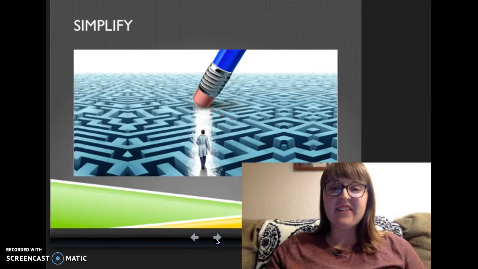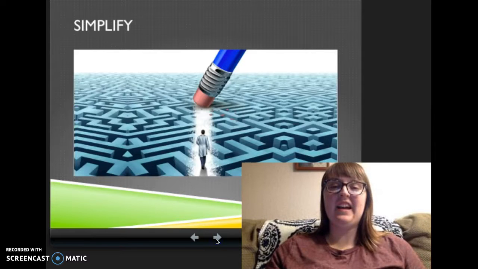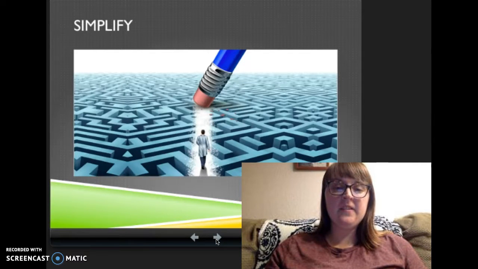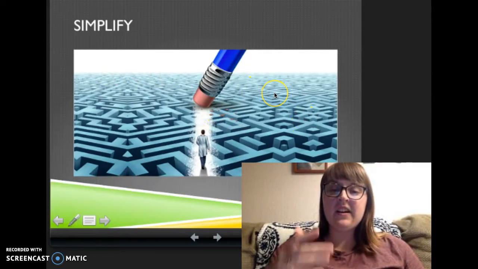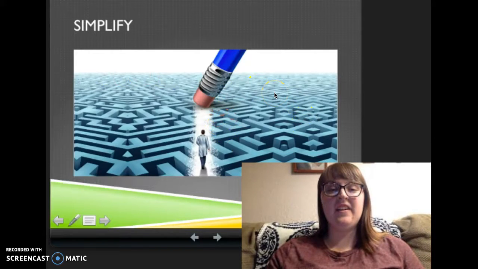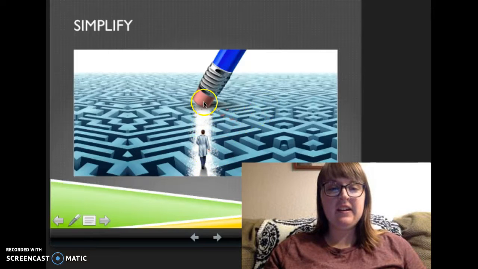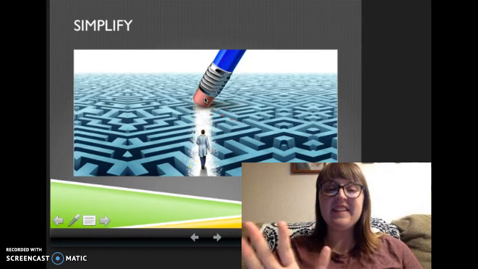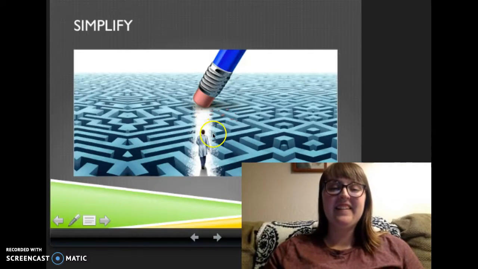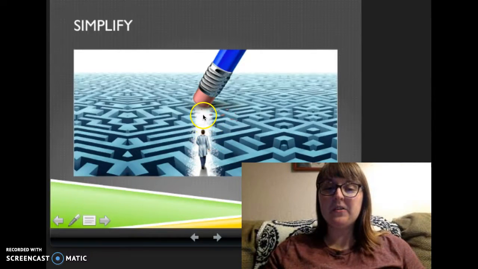Going on to the next word, we have the word simplify. You can see that the meaning describes the situation where it's very complicated and detailed, and to simplify, we clear a good path with no details, no crazy, this is very simple.